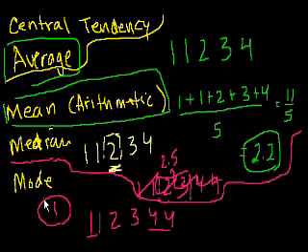Most times on a test, when they ask you, there's not going to be this ambiguity. There will be a most common number in the set. So now you're saying, well, why wasn't just one of these good enough? Why did we learn averages? Why don't we just use the arithmetic mean all the time? What's median and mode good for? Well, I'll try to do one example of that and see if it rings true with you.